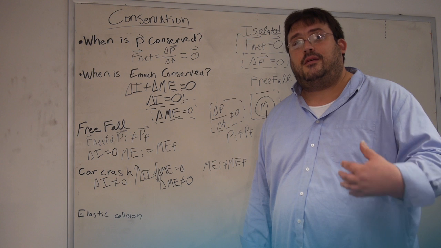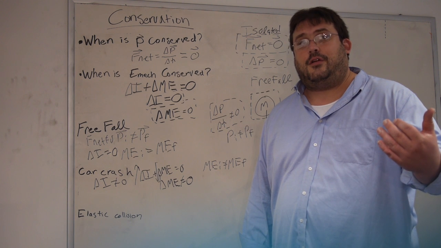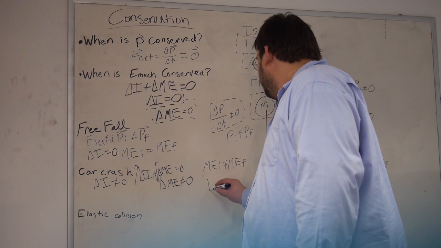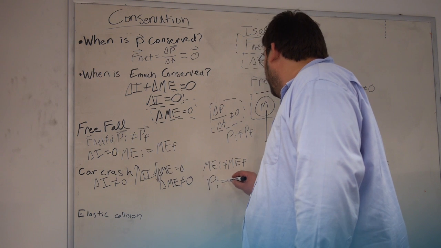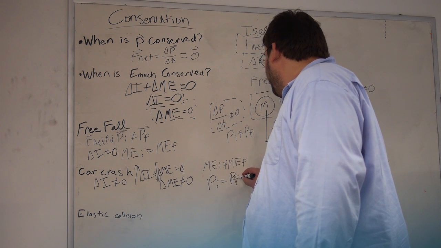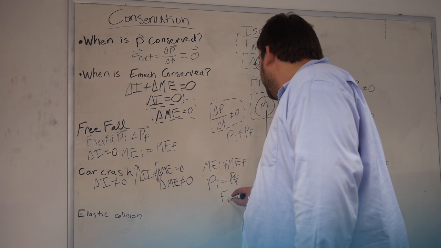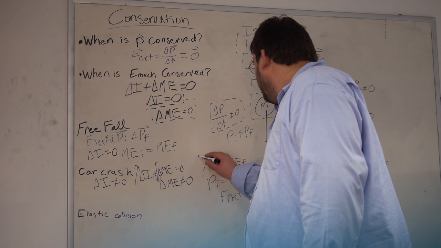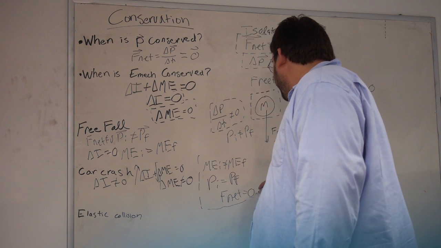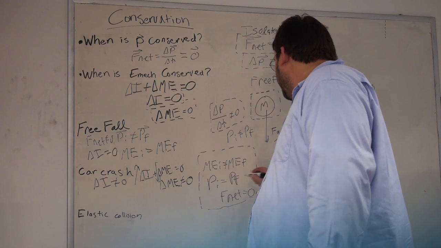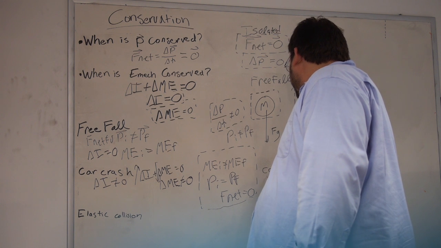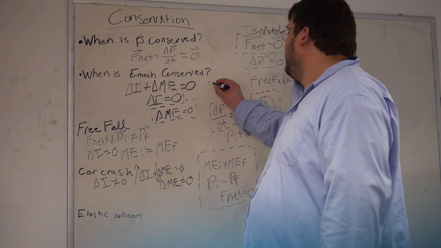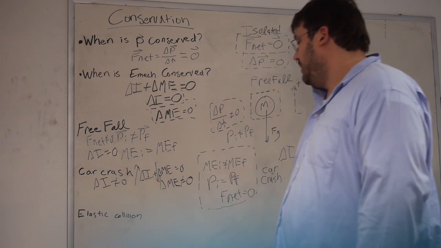In that case, the system can be considered isolated along the direction of the interaction, and momentum initial is equal to momentum final because the net force is equal to 0. So this applies to the car crash, and this applies to free fall.